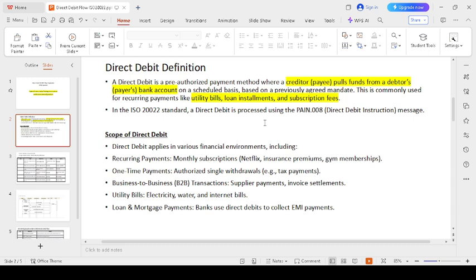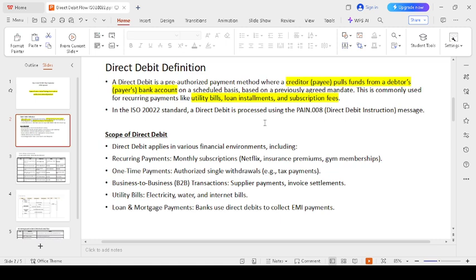Scope of direct debit. Direct debit is involved in various financial environments. Recurring payments: you need to pay your Netflix, insurance premium, or gym membership, a monthly subscription, each and every month. The service provider sends the request to the customer, who is the debtor, to pay the bill amount. They give a notification, and the customer makes the payment based on the notification.